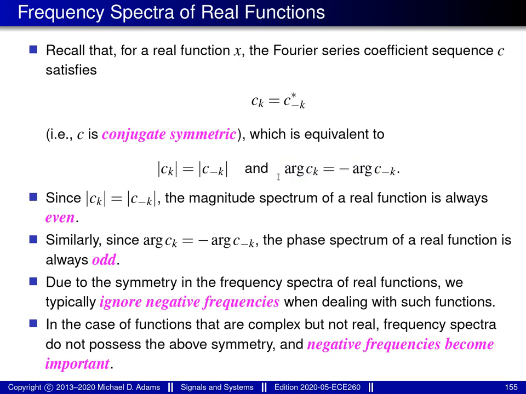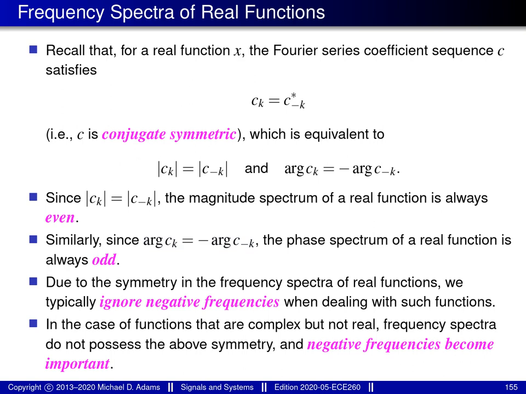And if we look at each of these two equations that we have that involve the magnitude and the argument of the ck values, what we can infer from this is that the magnitude spectrum of a real function is always even due to this particular relationship here, and that the phase spectrum of a real valued function is always odd due to this relationship here.